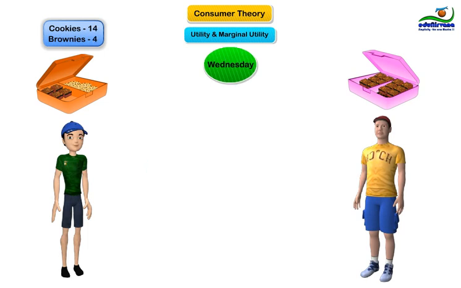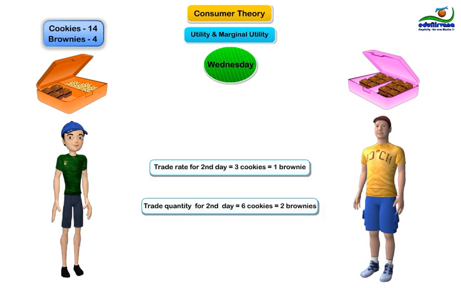Second day, Rahul thought that last day's trade was great. It has given me my desired level of satisfaction. I will be happy with more brownies than I traded yesterday. So, this time, my trade will be 3 cookies in exchange for 1 brownie, and I trade 6 cookies in exchange for 2 brownies. In result, I have 8 cookies, 14 minus 6, and 6 brownies, 4 plus 2.